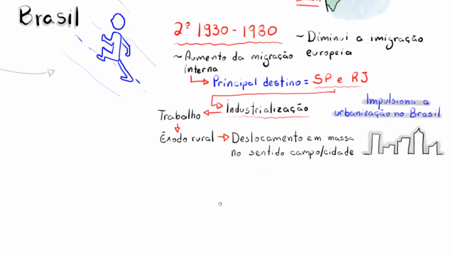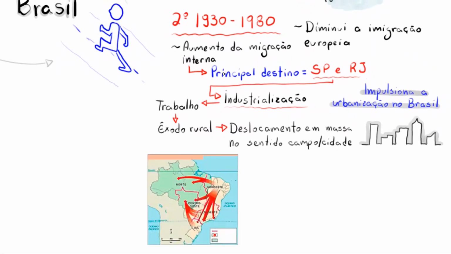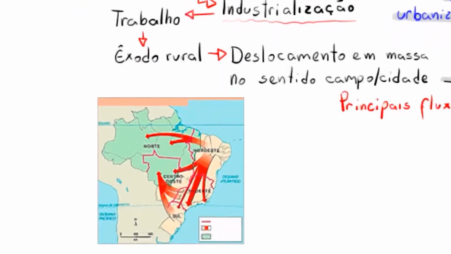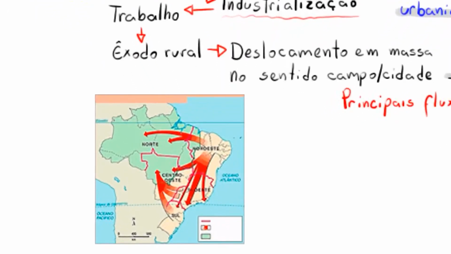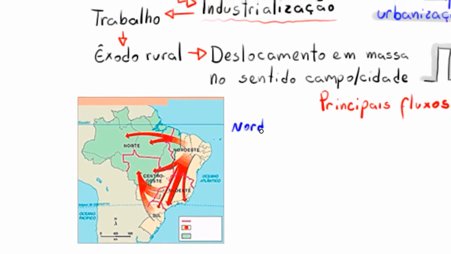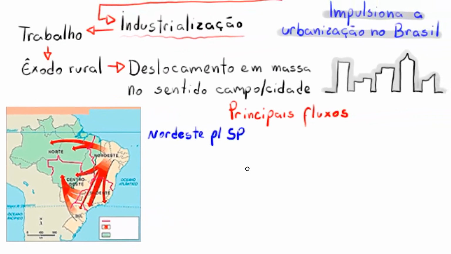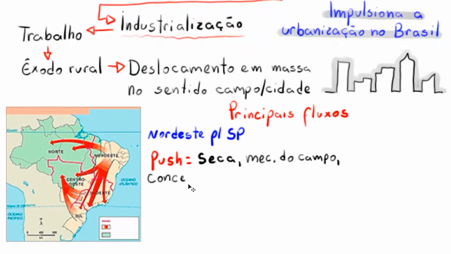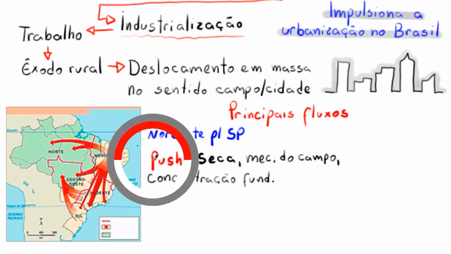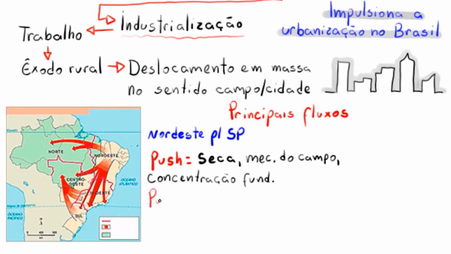Back to the topic. When we talk about rural exodus in Brazil, you have to keep in mind that the main migratory flow is from the Northeast region to the Southeast region, especially São Paulo. And here, do you remember push and pull? So the main push factors for this flow were the drought in the region, the mechanization of agriculture and the resulting loss of jobs, and also the concentration of land ownership in the region, with so much land in so few hands. And the pull factors were industrialization, as I mentioned,